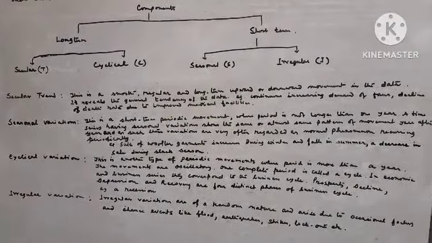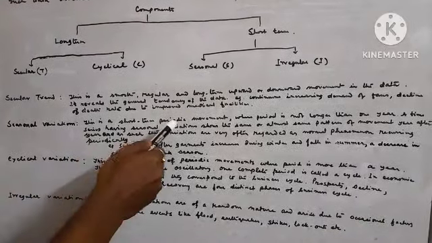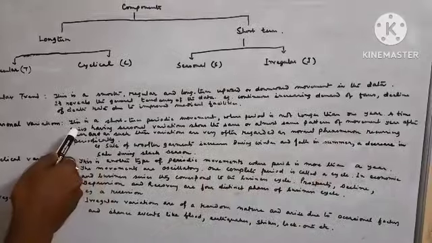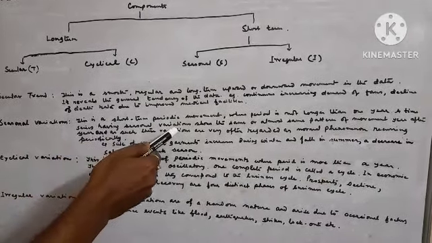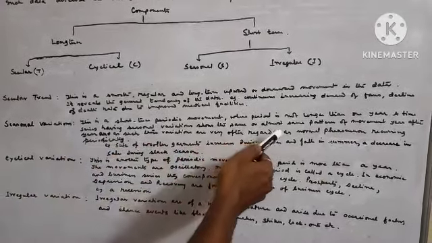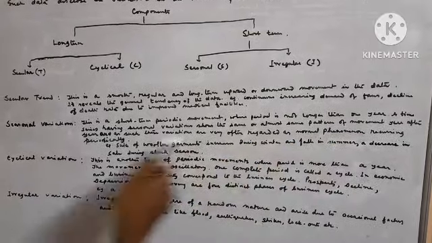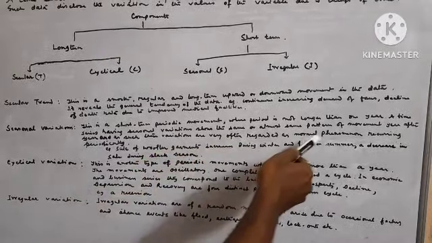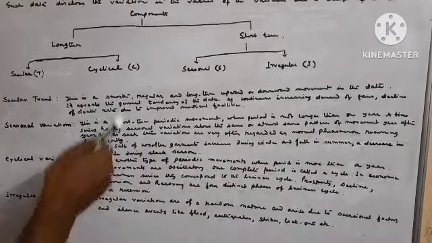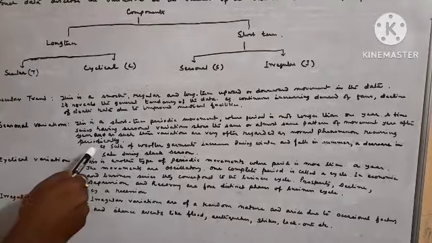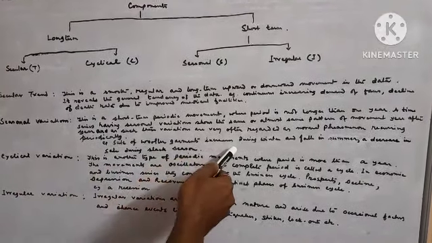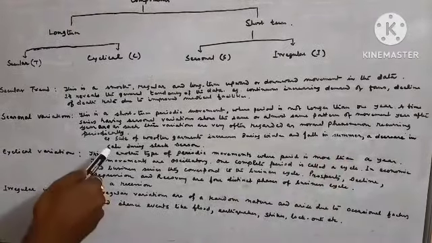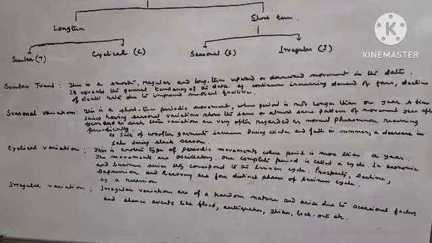Seasonal variation. This is a short-term periodic movement where the period is not longer than 1 year. A time series having seasonal variations shows the same or almost the same pattern of movement year after year, and as such these variations are very often regarded as normal phenomena recurring periodically. Example, the sale of woolen garments increases during winter and falls in summer. A decrease in sale during slack season.